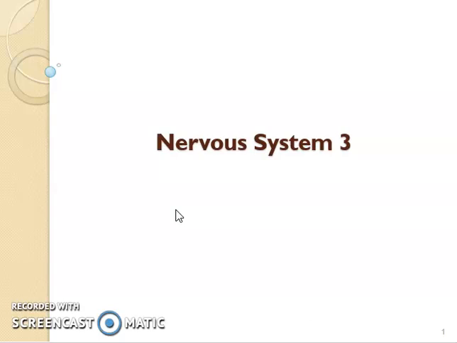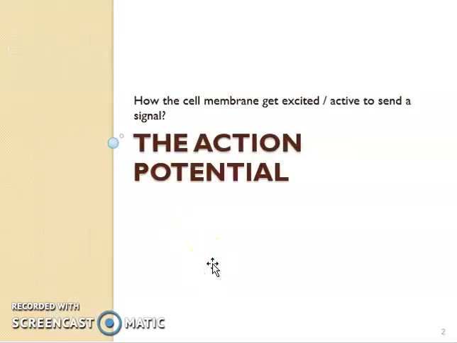So when the cell has to respond, we say that nerve cells are excitable cells. It means that they can go into an excited state and they can go back to a resting state. So when they are in the resting state, they do have a potential difference across their membranes, and when they have to take an action or get excited, they actually have to change that potential difference.